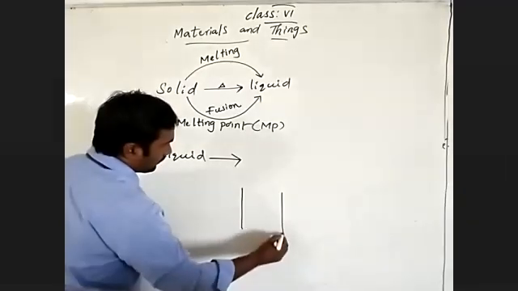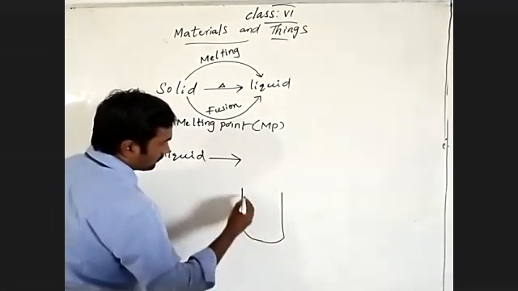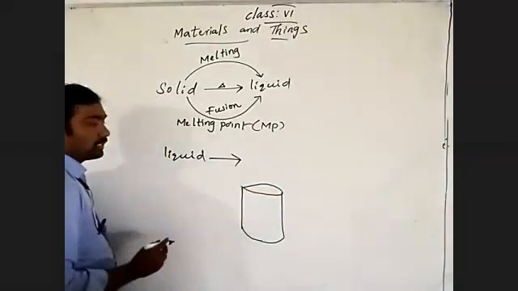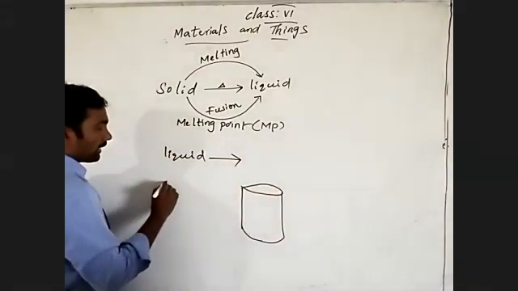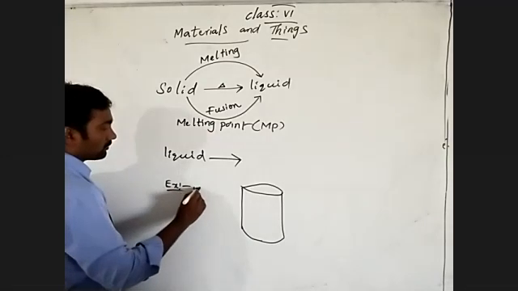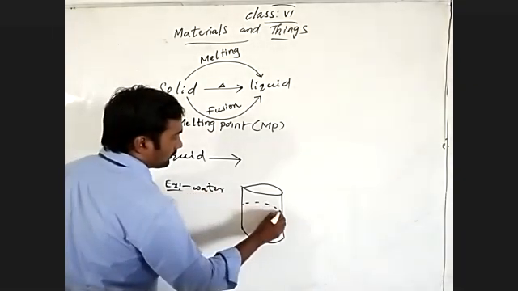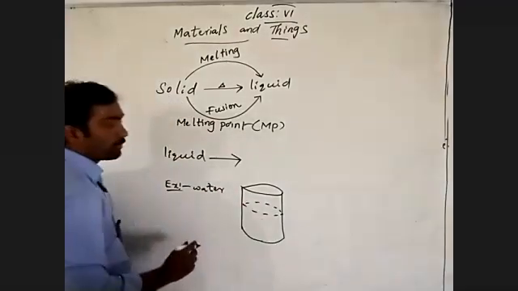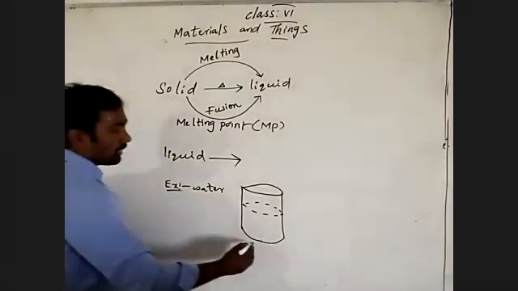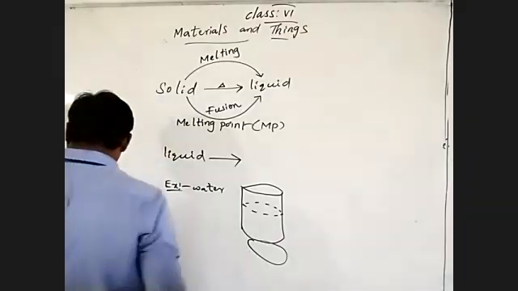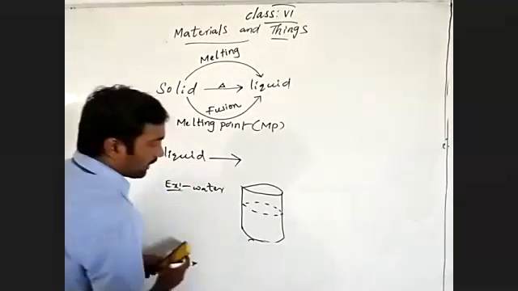We are taking a liquid substance, for example water. Fill water in a beaker or transparent vessel and place it on a trapezoid stand.